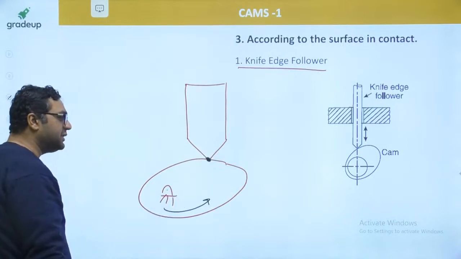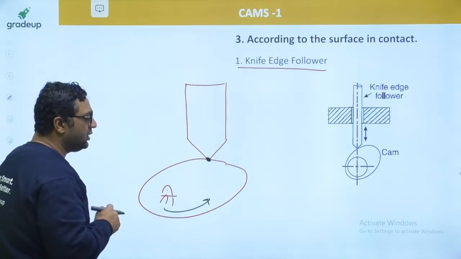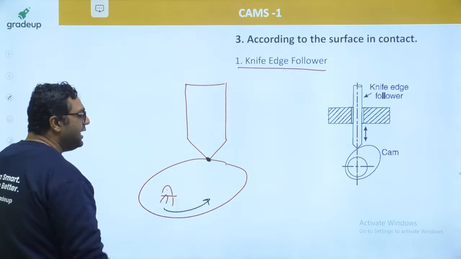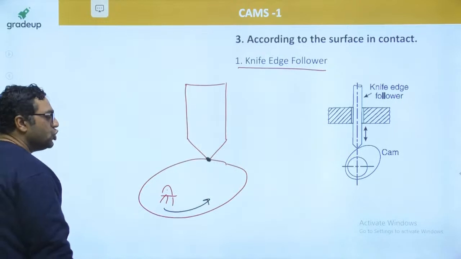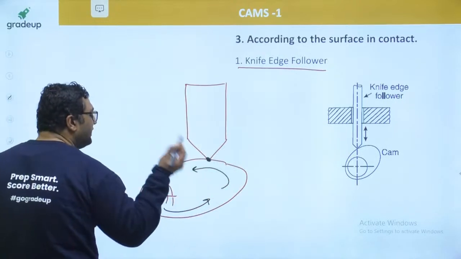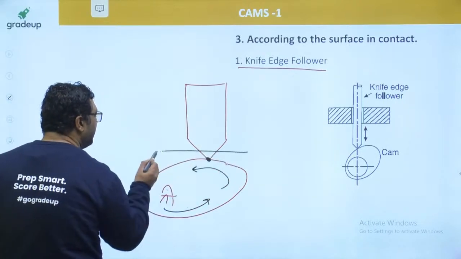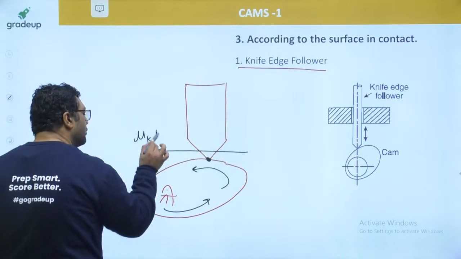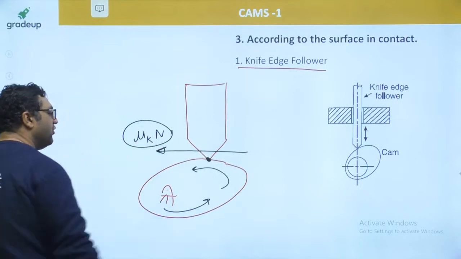So the friction present is the dynamic or kinetic friction. Kinetic friction is always more than 0. It can never be 0, and it is the maximum value of friction. So if the cam is rotating like this, on the follower friction will be acting in this direction, and this is going to be the maximum value, mu k times the normal reaction.